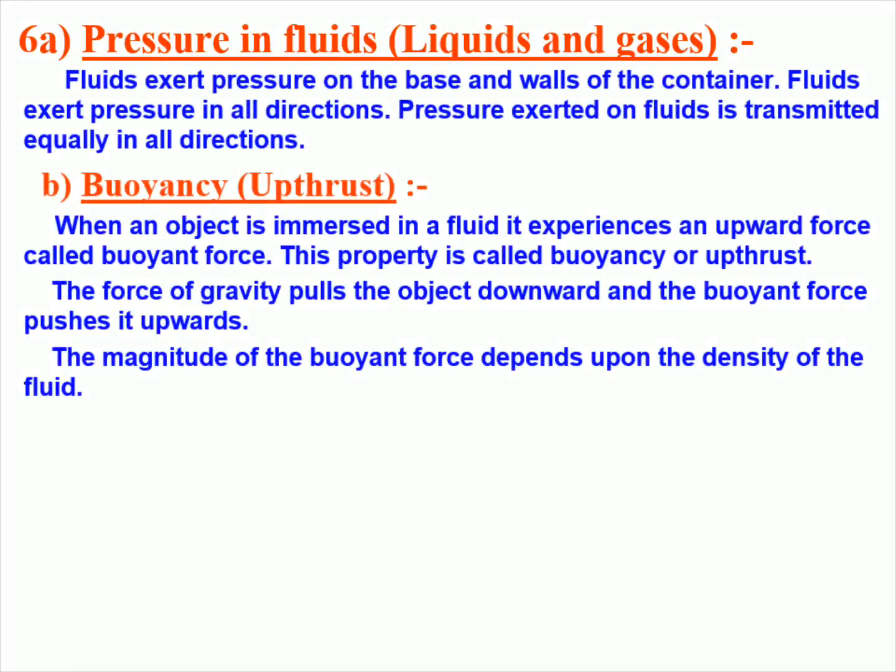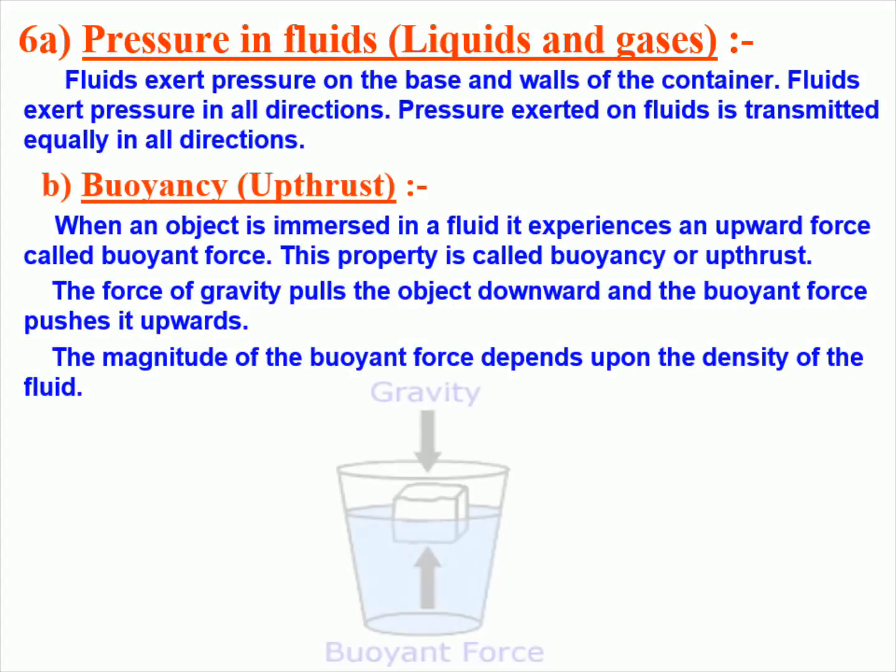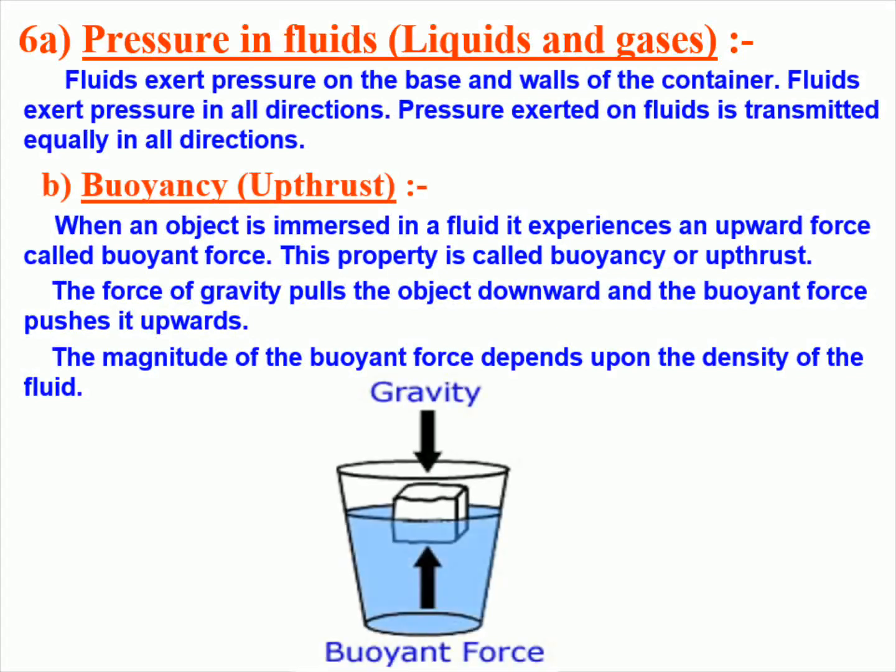Fluids possess great power and should not be underestimated. Pressure is transmitted evenly throughout liquids and gases across a container. This is linked to buoyancy or upthrust, which is the upward force an object experiences when submerged in a fluid. This buoyant force is determined by the density of the fluid, with greater density resulting in greater buoyancy. Gravity pulls the object downwards, while buoyancy pushes it upward, until a balance is reached which allows the object to float on the surface of the fluid.